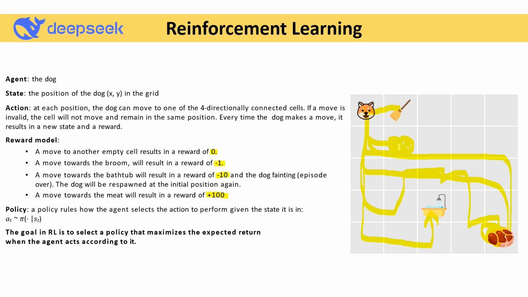That's where the dog can go, and here are the possible paths. That's called the policy. Or you can say a list of possible paths. Possible paths are also called trajectories. So what is a trajectory? A trajectory is nothing but a list of policies. Now you can see how reinforcement learning actually works.